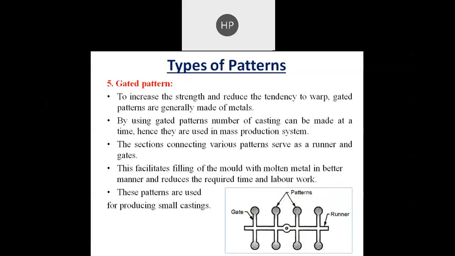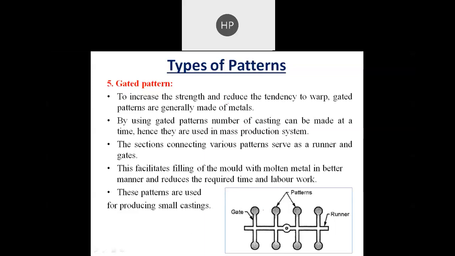Gated pattern. To increase the strength and reduce the tendency to warp, gated patterns are generally made up of metal. Okay, so this is the gated pattern. This is an example of a gated pattern. And by using a gated pattern, a number of castings can be made at a single time. Hence, they are used in a mass production system. So simply here,